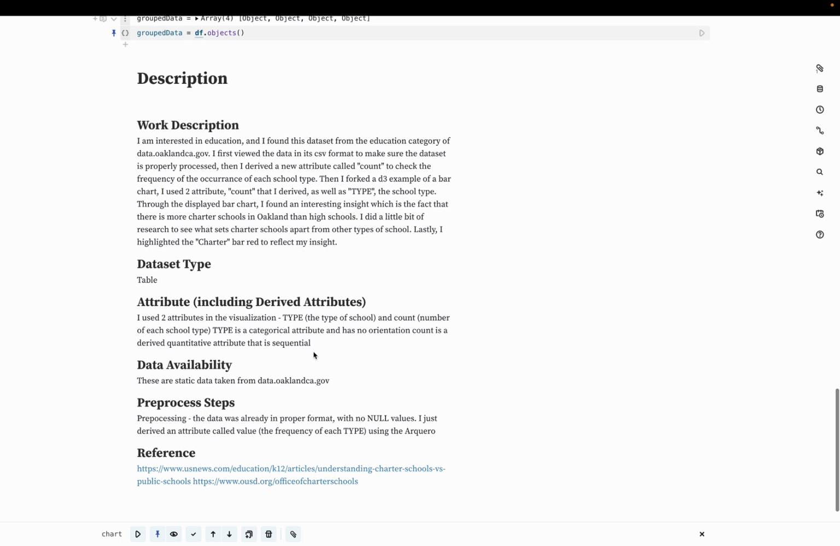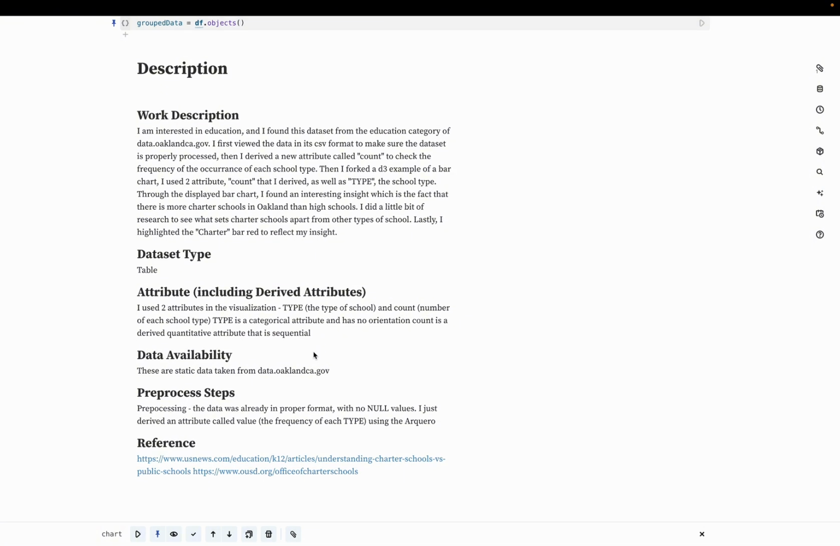And in terms of static versus dynamic data, I also realized most of the data on that website is static. I also find it very interesting that I was able to use a very simple data set and only use 2 attributes to get this project finished, and I did get some very interesting insight. The 2 attributes I had are the type and the count, and type ended up being a categorical attribute and has no orientation, whereas count is a derived quantitative attribute that is sequential.